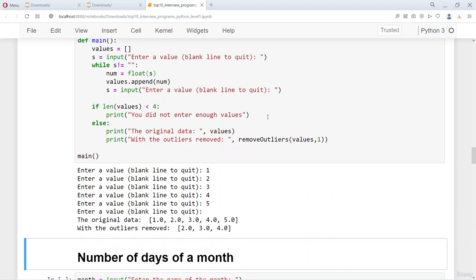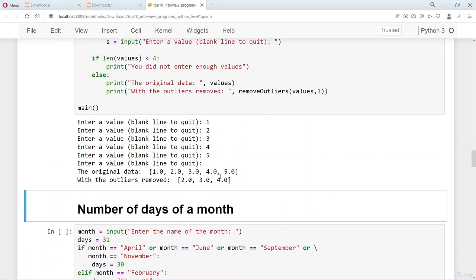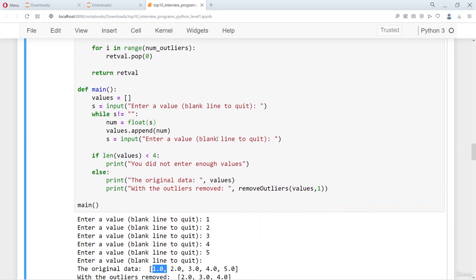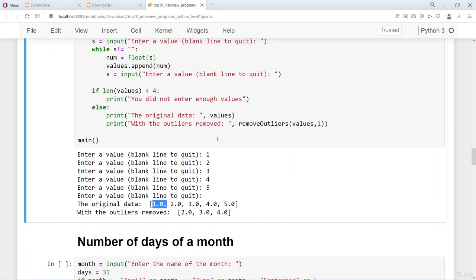So I have these 5 numbers, and you can see the outliers are 1 and 5. The rest of the numbers are printed as such. So here the way we remove the outliers is we just remove the first value and the last value by using these remove outliers.